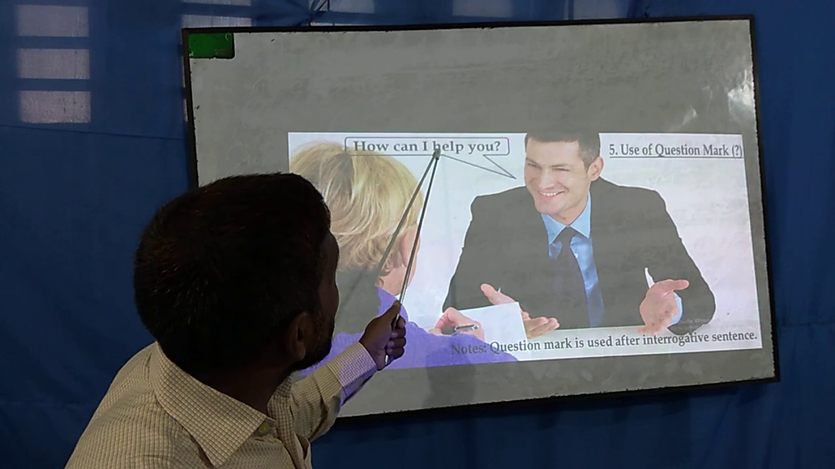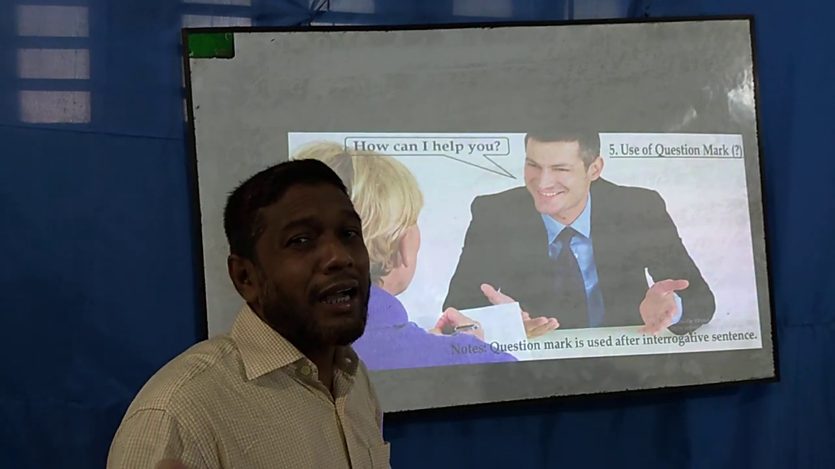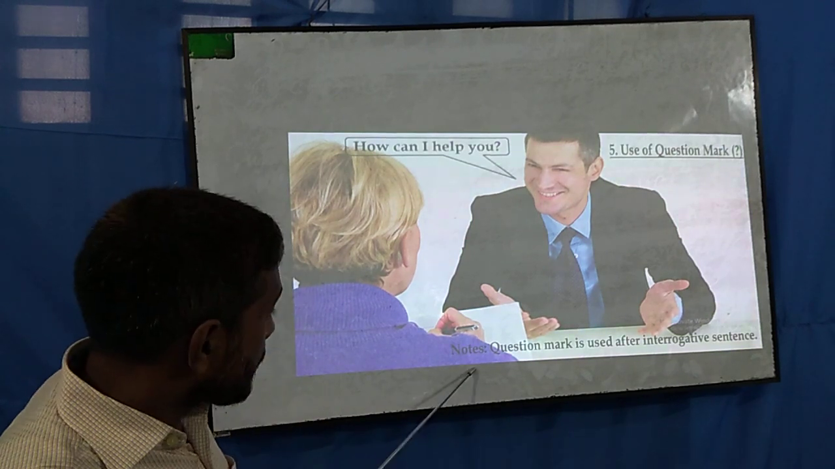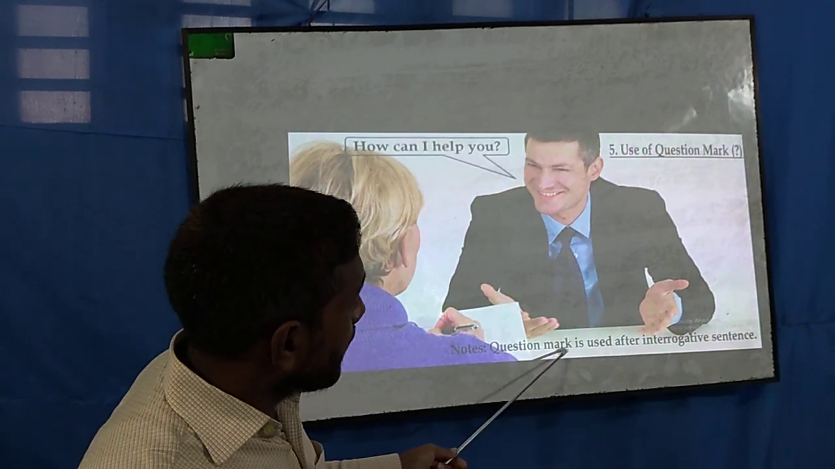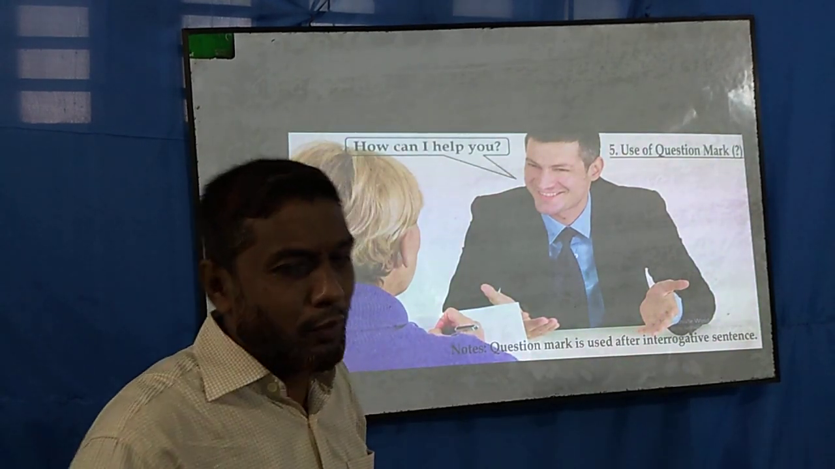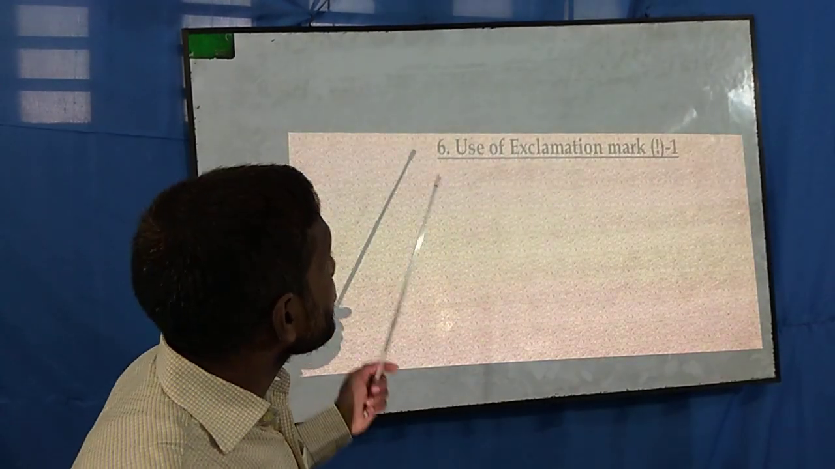So how can I help you? To make an interrogative sentence, we must use a note of interrogation after it. So a question mark is used after an interrogative sentence. Everyone knows this. This is very easy.